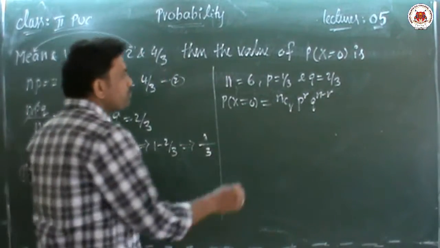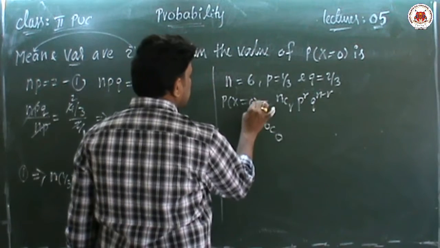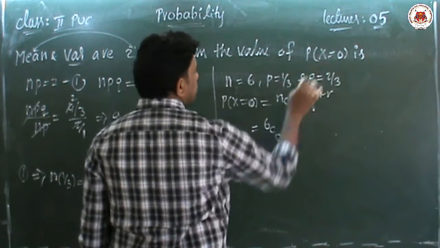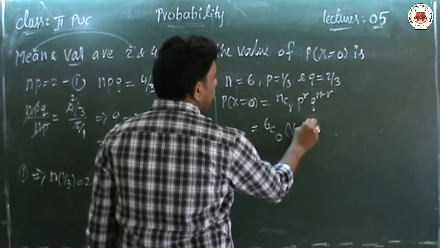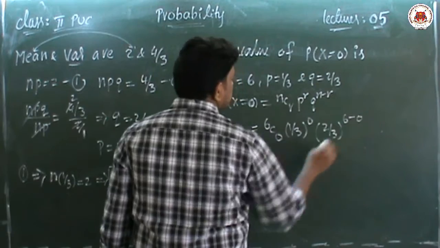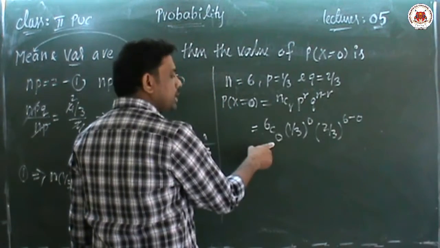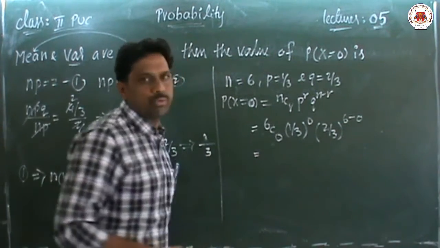Here n means 6, x is equal to 0. P means 1 by 3 whole to the power of r, that is 0. Q means 2 by 3 whole to the power of 6 minus 0, that is 6. 6C0, its value is 1. Always I say that C0 value is 1.